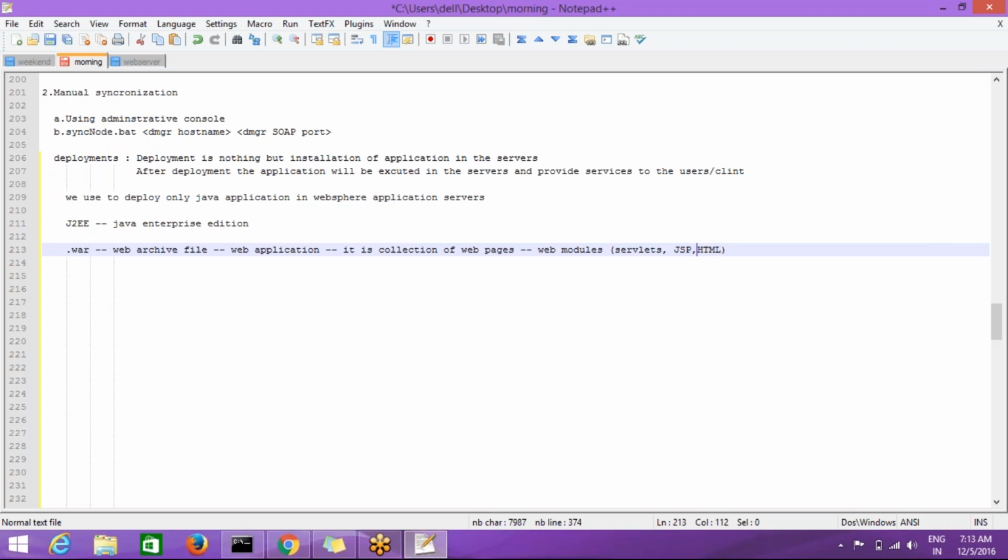Here we group these three modules as a .war file for deployment purposes. If you take one war file, it contains a web application. The web application contains web modules, and the web modules are servlet, JSP and HTML. These web applications are used to develop non-business applications.